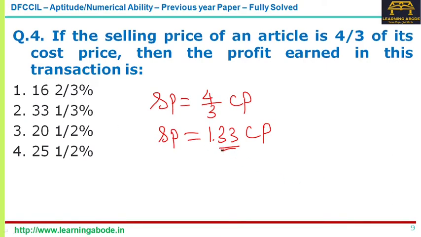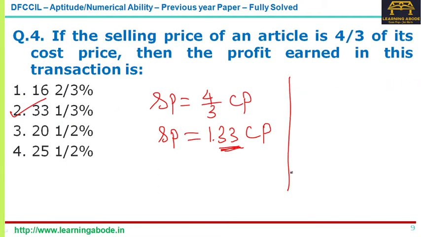So what is the meaning of this? 1.33, it's 33% more than the cost price. In terms of profit, selling price is something over the cost price. In terms of loss, something is lesser than the cost price. So here it is 1.33 over the cost price. So it is 33.33%. Okay, right.